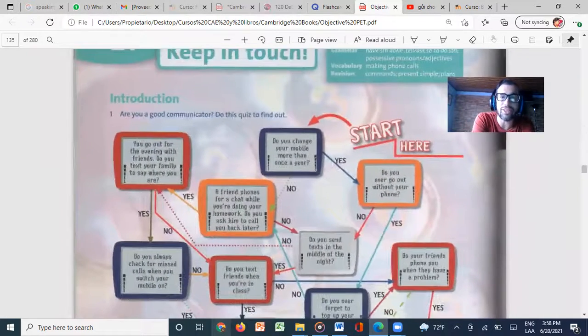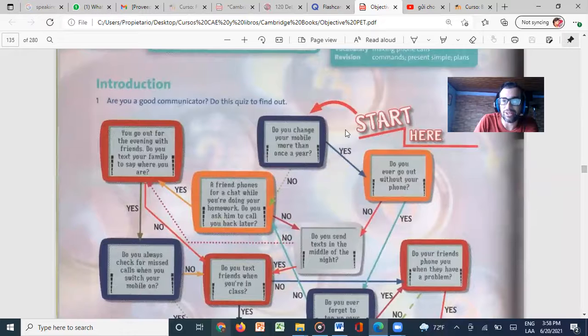First of all, it starts with a little quiz, and it says, are you a good communicator? Do this quiz. For example, you start here where it says start here. Do you, for example, change your mobile more than once a year? If you say no, then you go here. If you say yes, then you go here, right? For example, no. So it says, a friend phones for a chat while you are doing your homework.